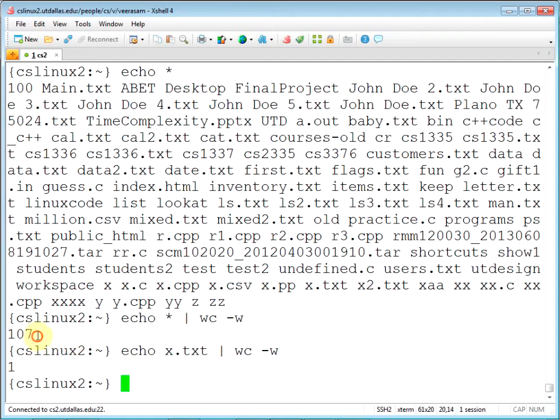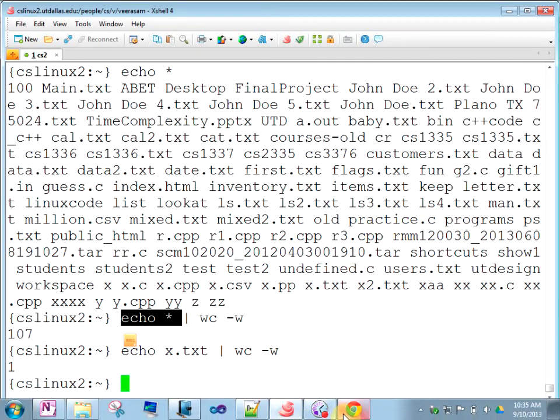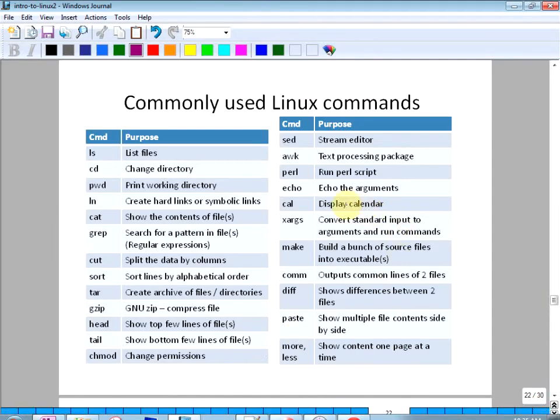Okay, so that means there's only 107 files here. The word count counts this as 1 word. So this whole thing is 1 word. That's how it counts. So in scripts we will use this, not on the command line. On the command line typically we don't use this, okay. In scripts somewhere it's useful.